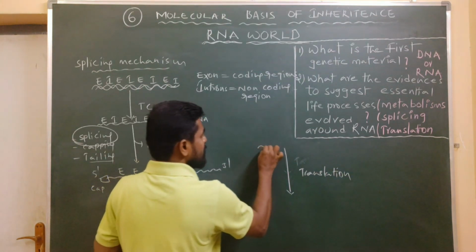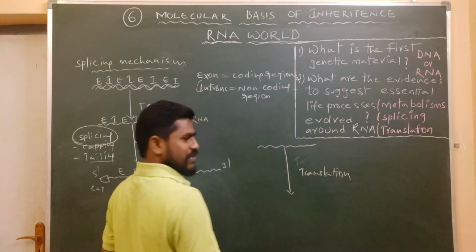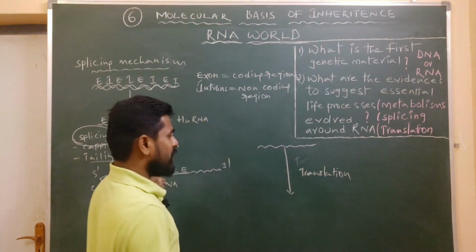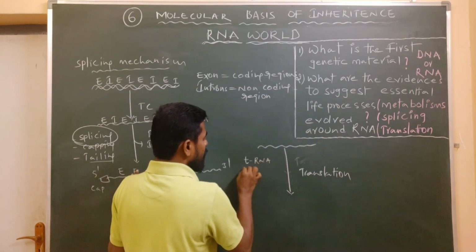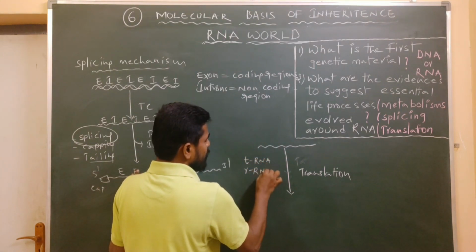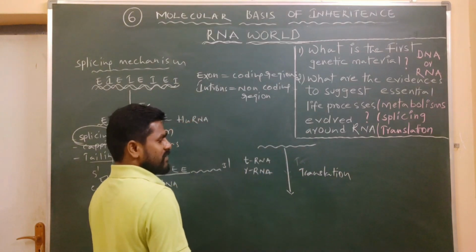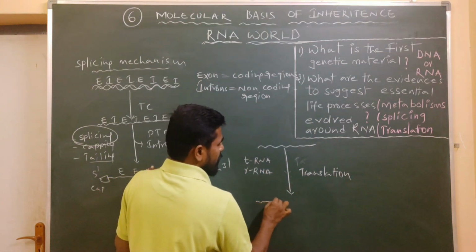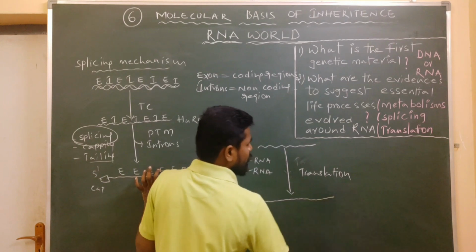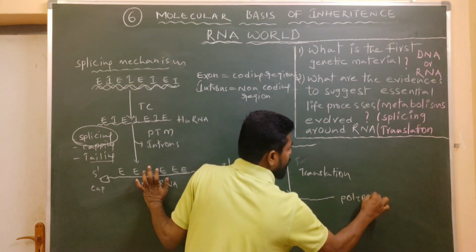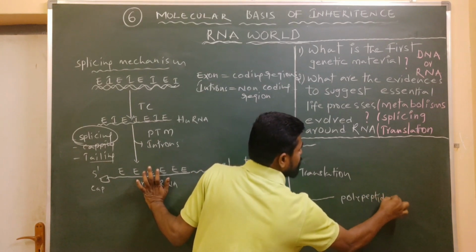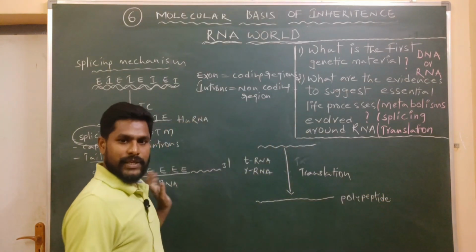The mRNA itself is undergoing translation, and along with this mRNA, the tRNA molecules and rRNA molecules are also involved in the process, so that the three combinedly work together to form a protein or polypeptide chain. There is no involvement of DNA here.